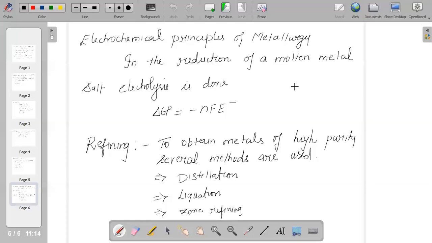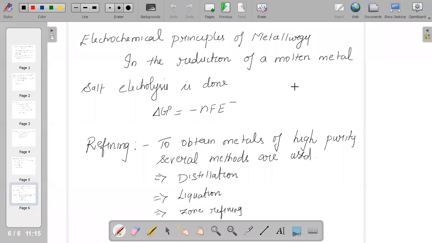We know delta G is equal to minus nFE, and based on that formula we can do the electrolytic reduction of a molten metal salt.